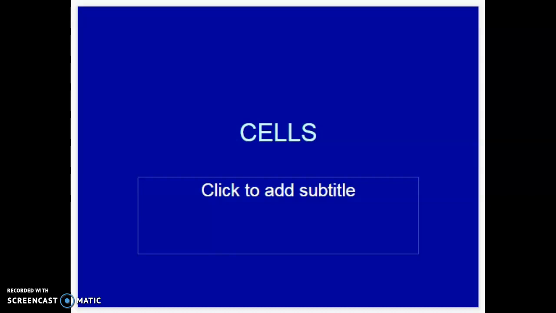Today we're going to move on to cells. We talked about how cells are the smallest thing that's considered alive, and you can only see cells through a microscope. So we're going to talk a little bit about first how they discovered the cell.